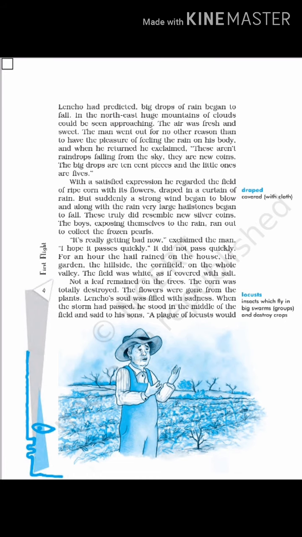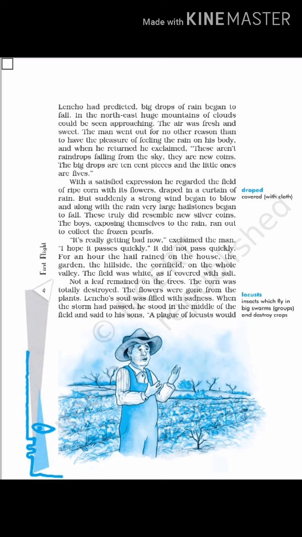His older children are working at the field while his smaller children are playing near the house. As the woman, that is his wife, calls them for dinner, they sit for the meal and think that everything is going to go well. As Lencho had already thought, he sees big drops of rain begin to fall. He is very happy. Ultimately, the rains that he was expecting had come.